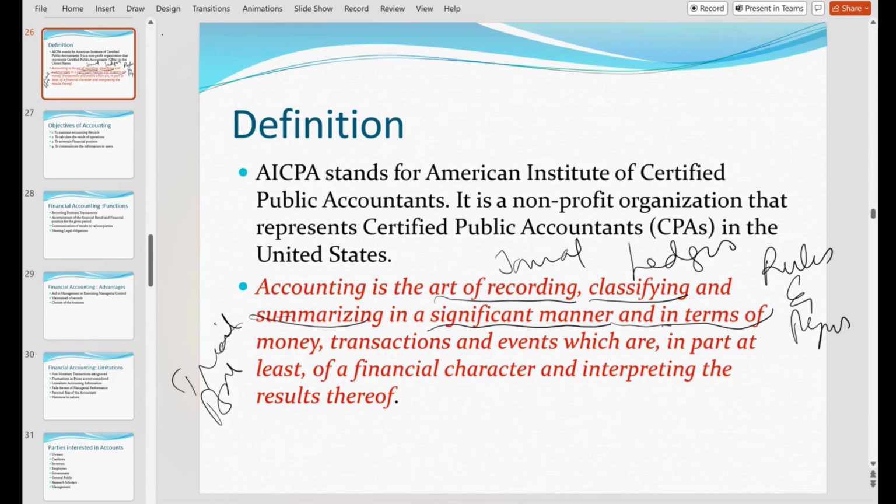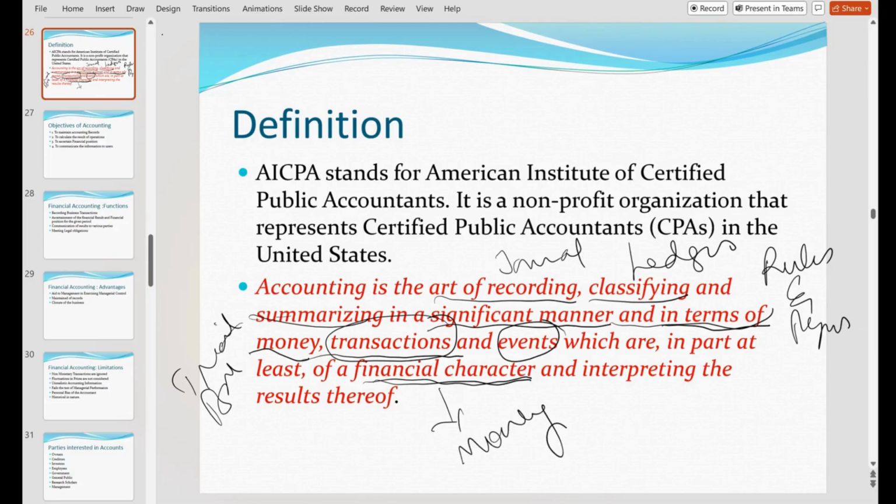And what you are recording only in terms of money. If it is non-money transactions, you're not recording. But if it is money-related transactions or events, then only you're recording in the books, which is a part of financial character. And finally, you are interpreting the results.